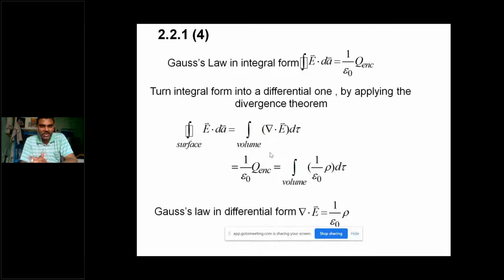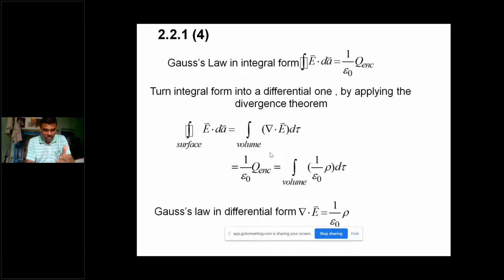So here the simple Gauss law in integral form is the surface integral of E dot dS equals the total charge enclosed divided by epsilon naught. By using the divergence theorem, that surface integral can be replaced by the volume integral, and at the same time the enclosed charge over the volume can be replaced by the volume charge density rho v.